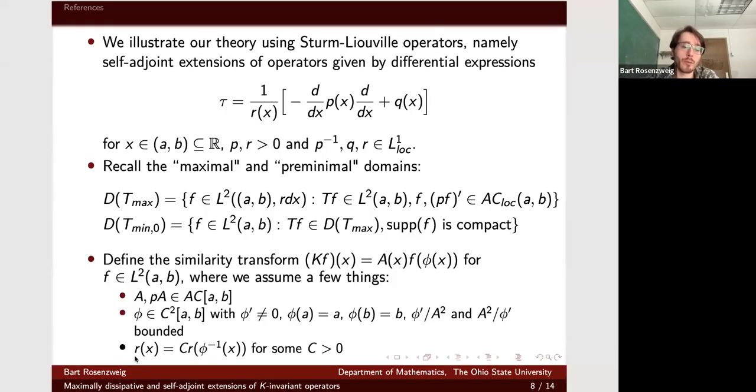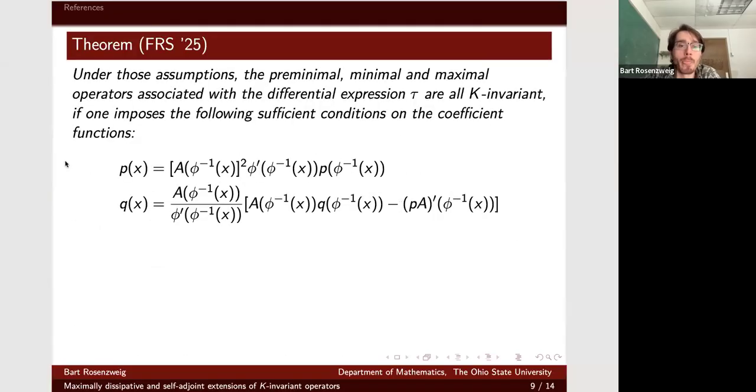And importantly, we'll assume this condition on the weight function R. Notice R is the weight function in the domain where we define this. This is an equation that actually shows up in dynamical systems, called the Schroeder functional equation. I'll say more about that in a second. Under all those assumptions, the pre-minimal, the minimal (being the closure of the pre-minimal), and the maximal operators associated with tau are all K invariant.